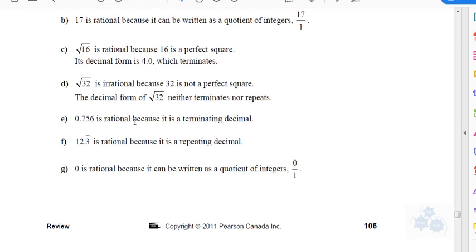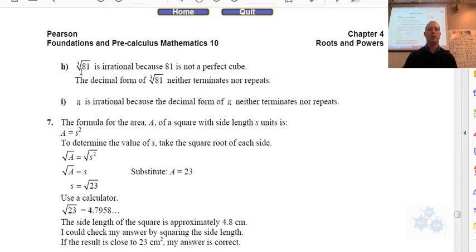Okay, 2 more. Here they are. Oh, there they are on another page. Okay, cube root of 81. Irrational, because 81 is not a perfect cube. That would be 3 to the 4. So the fourth root would be okay, but not cubed. And then pi is irrational because in decimal form it neither repeats nor terminates.